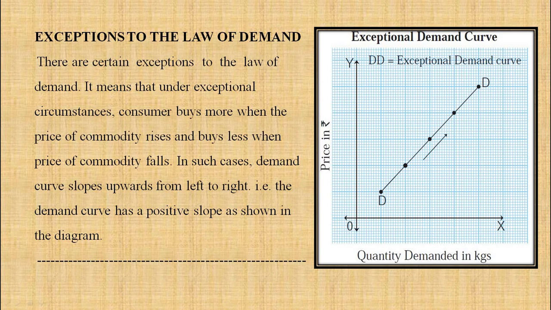It means under these exceptional circumstances, the consumer buys more when the price of the commodity rises and buys less when the price of the commodity falls. So in such cases, the demand curve slopes upwards from left to right. Look at the diagram. It is sloping upward. This is an exceptional demand curve. When it slopes upwards, it has a positive slope. So in this case, the law of demand does not apply.